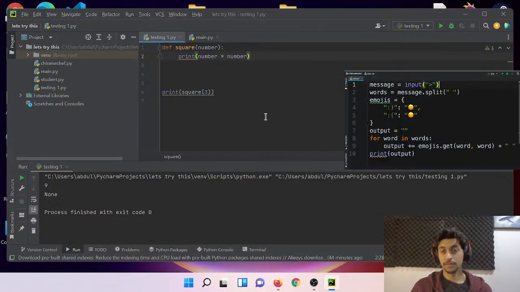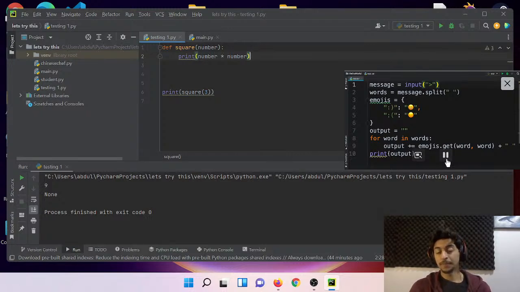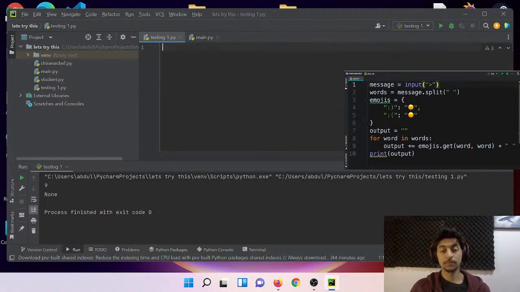Here's the code for our emoji converter program that we wrote earlier. If you missed that tutorial, make sure to go back and watch it. As I told you before, there is a table of content right below this video in the description. So you can simply click on the emoji converter tutorial to watch it. Now, your exercise is to reorganize this code using a function. So I want you to extract a function in this code.